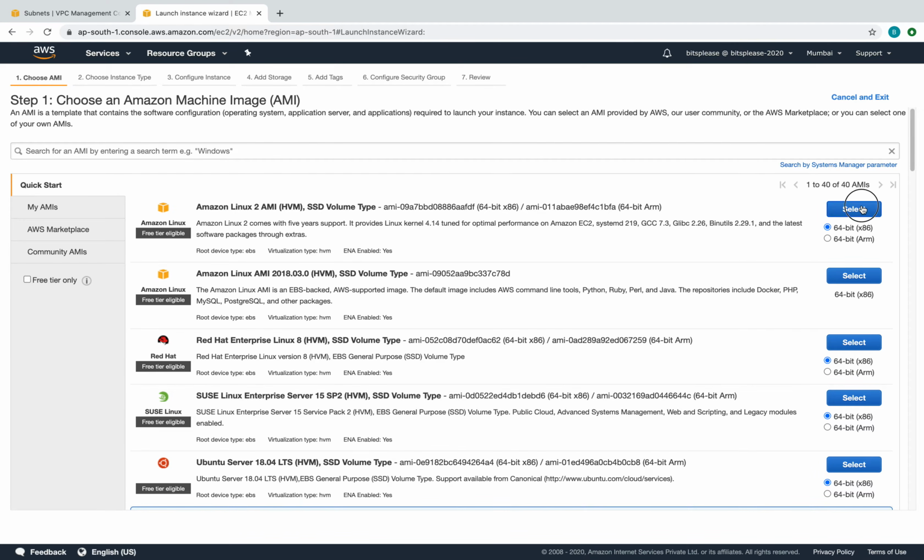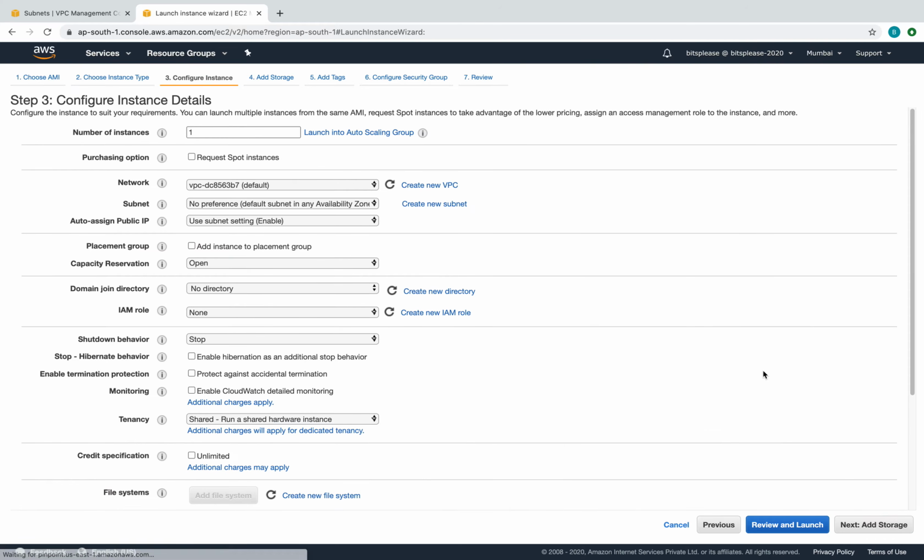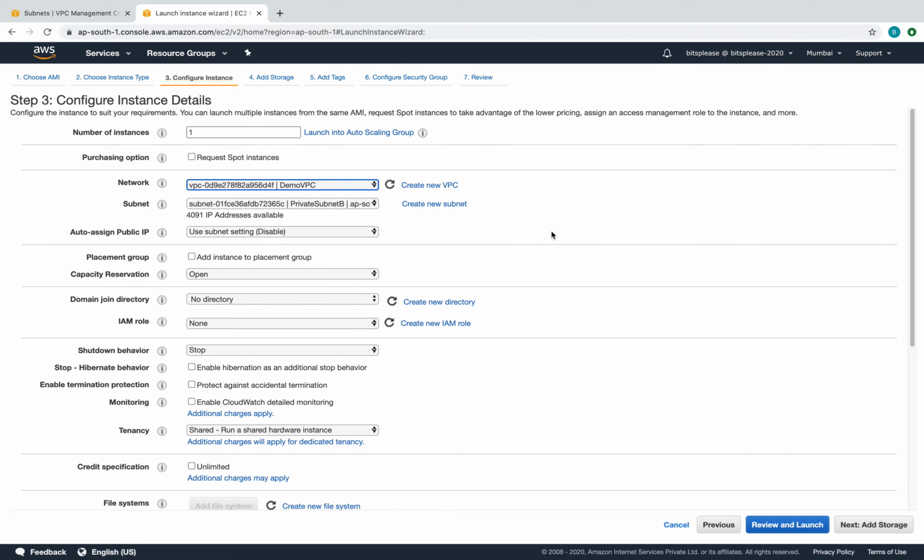Traditional instance, Amazon Linux 2, T2 micro configured, and here now you have an option, right? I can select demo VPC, because this is the VPC where I want to create my instance. So I'm going to create that. Give it a second. Do I have a diagram for this? Let me see. I'll draw that later once we create it.